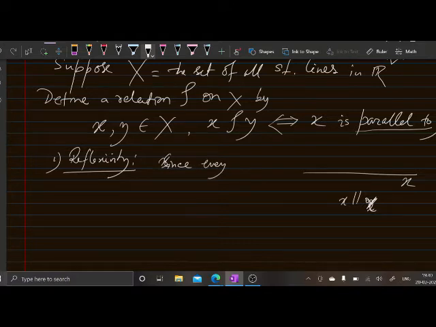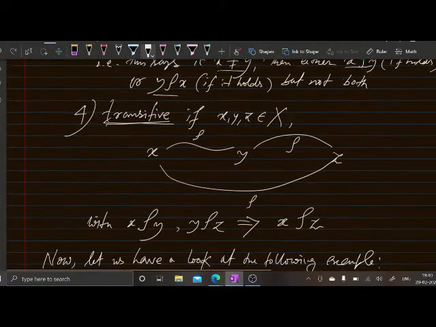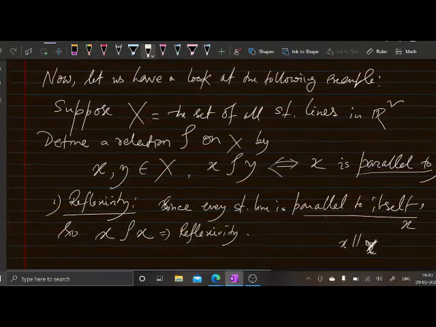So therefore, since every straight line is parallel to itself, you can say that x is rho related to itself. So reflexivity holds. Okay, reflexivity holds. Next is symmetry.